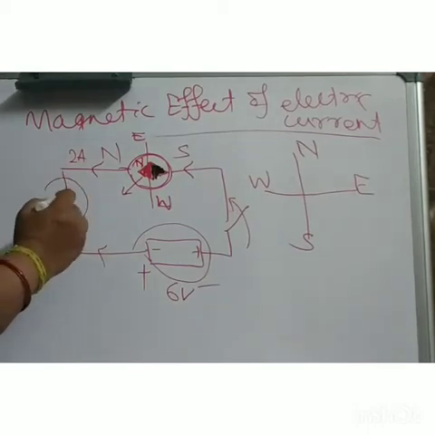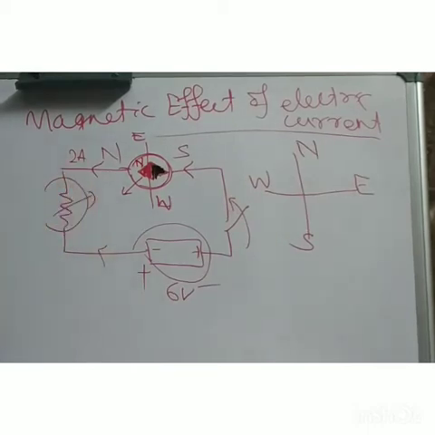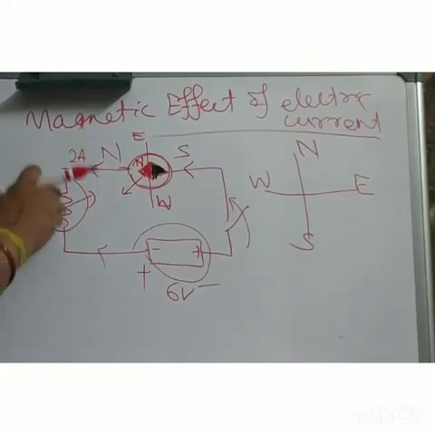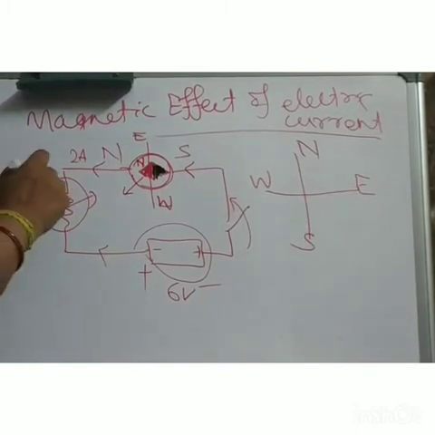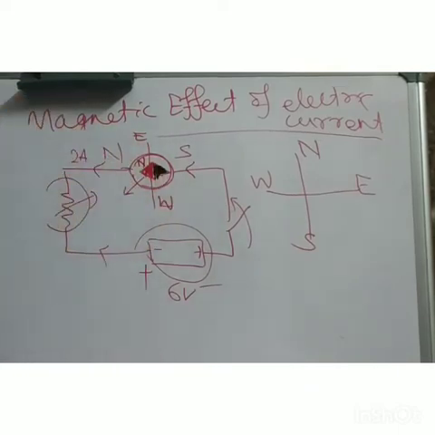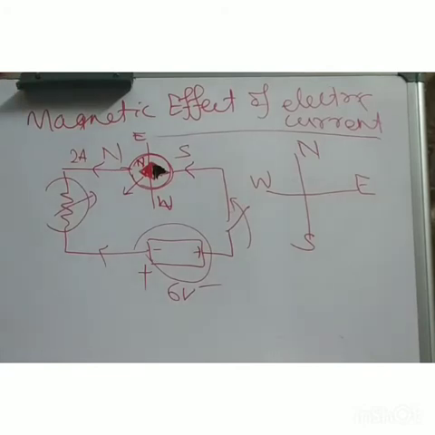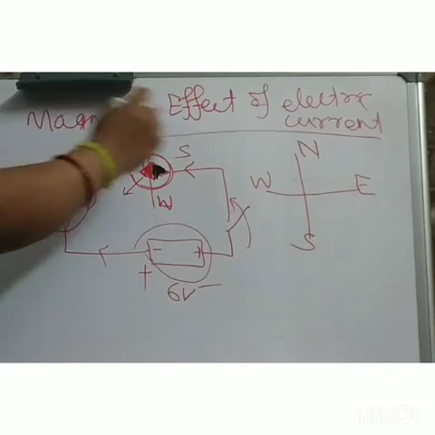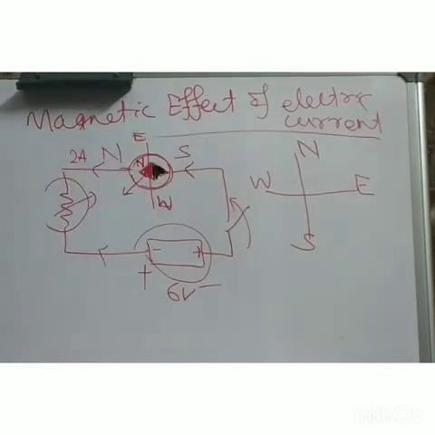How will you increase the current value? Take a variable resistance, that is your rheostat, and vary the resistance. If the resistance becomes low, then more current will flow. So when the magnitude of the current increases, he observed the magnetic field is much stronger. The conclusion is, when there is current, a magnetic field is produced around that current carrying conductor.